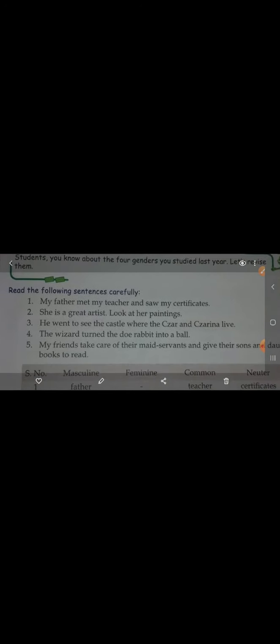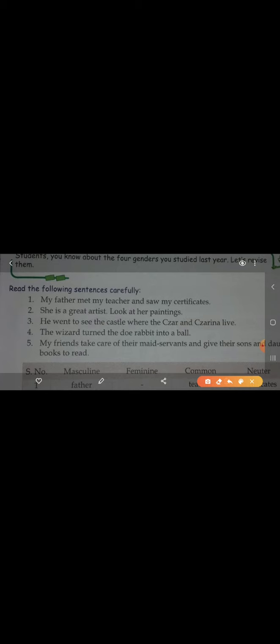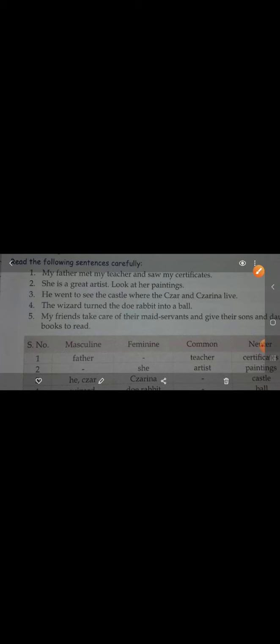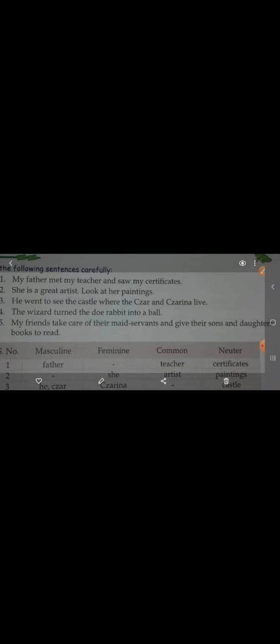Now there are some sentences. You see these sentences. The first one is: my father met my teacher and saw my certificates. If I ask you what are the nouns, find them and then categorize them whether they are masculine, feminine, common, or neuter. So you can see that father is masculine and no feminine comes. Then teacher may be any, so teacher comes in common, and certificates come in neuter gender.